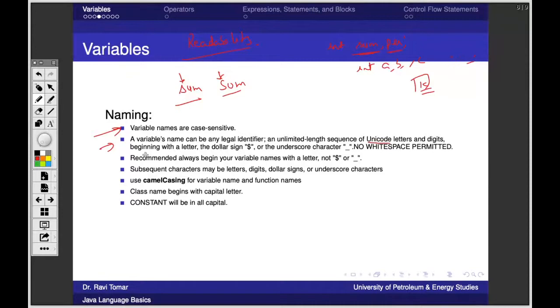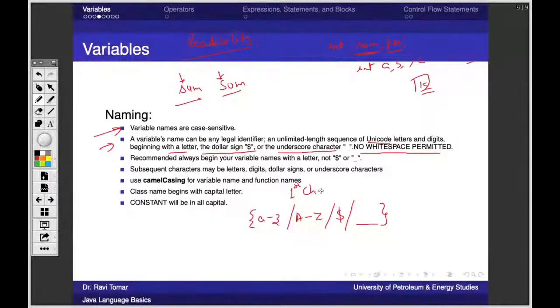Unicode, I'll come to it, beginning with the letters, the $ sign, and the underscore characters with no white space permitted. So the rule is either it can be a to z or A to Z or dollar or underscore. These are the first character of the variable, class, or function. First character.